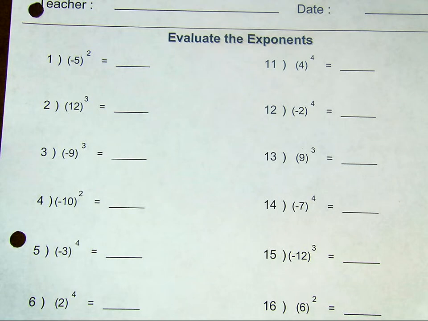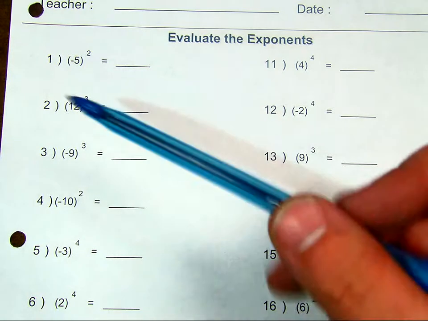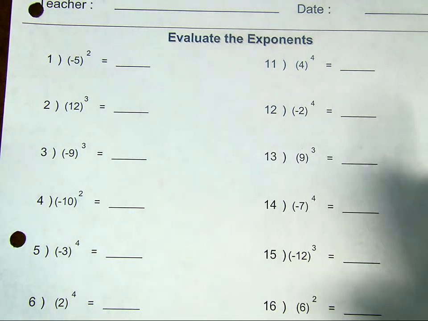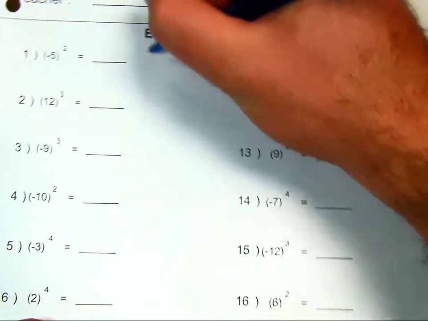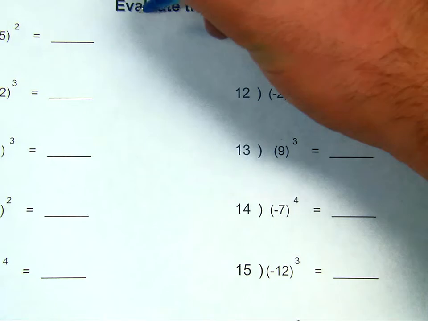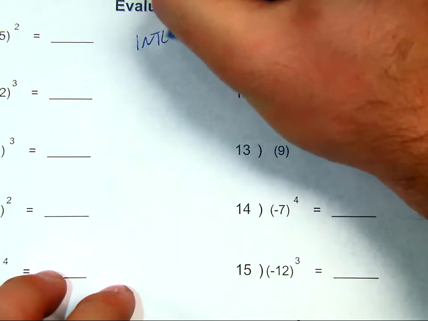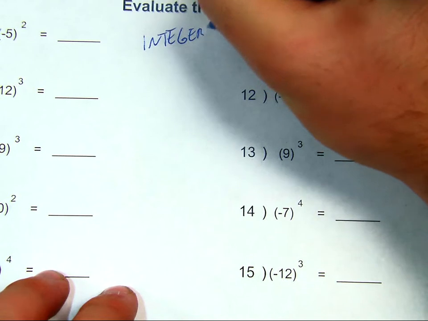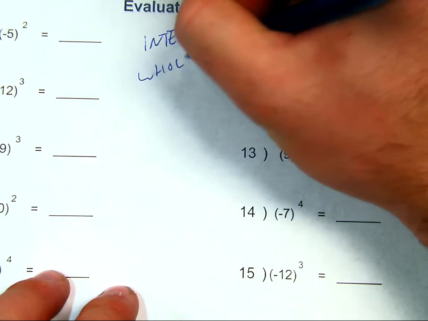Okay, so last time we talked about exponents and how to use them with numbers. What I didn't tell you is that those numbers were integers. Integers are just simply whole numbers. Write that down. Zoom in a little bit so you can see this. Integers are just whole numbers.